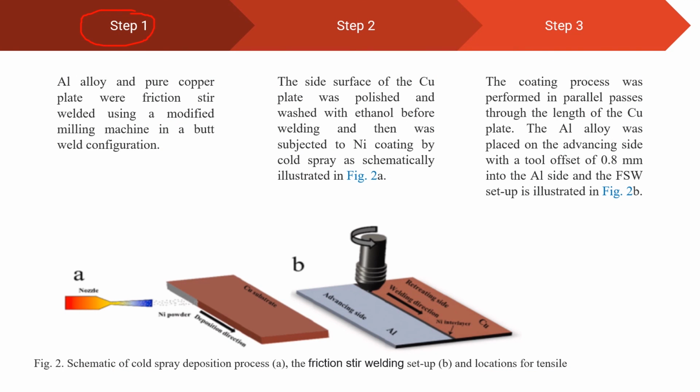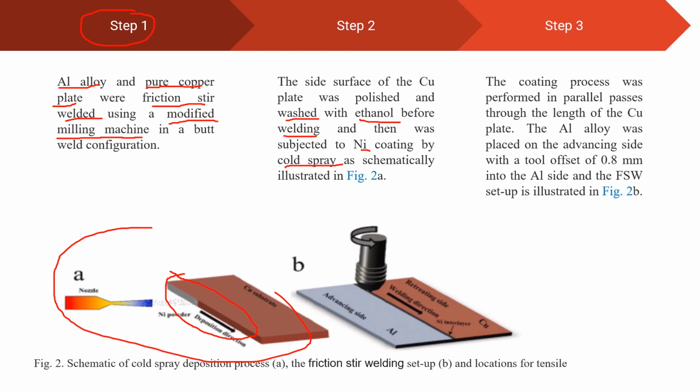Step 1. The aluminium alloy and also the pure copper plate were friction stir welded using a modified milling machine in a butt weld configuration. For step 2, the side surface of the copper plate was polished and washed with ethanol before welding, and then nickel coating was cold sprayed as schematically illustrated in figure 2a. For step 3, the coating process was performed in parallel passes through the length of the copper plates, and the aluminum alloy was placed on the advancing side with an offset of 0.8 mm into the aluminum side, and the friction stir welding setup is illustrated in figure 2b.